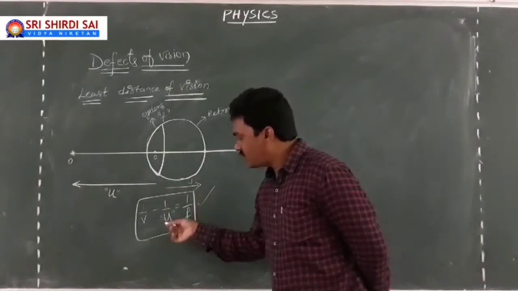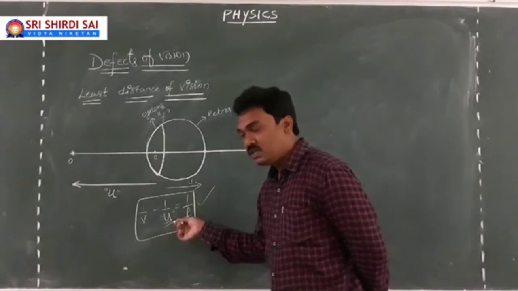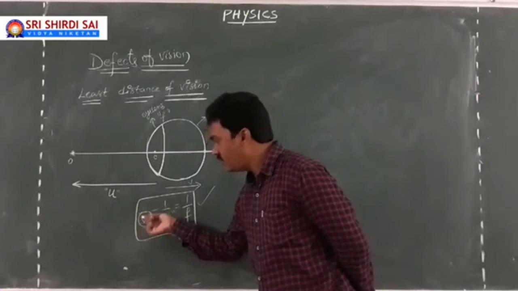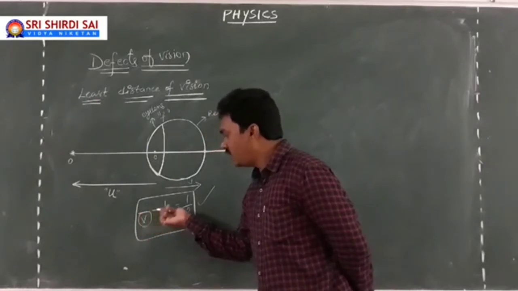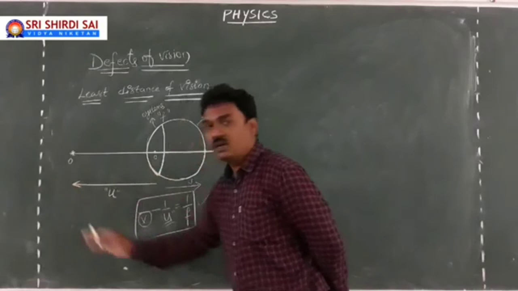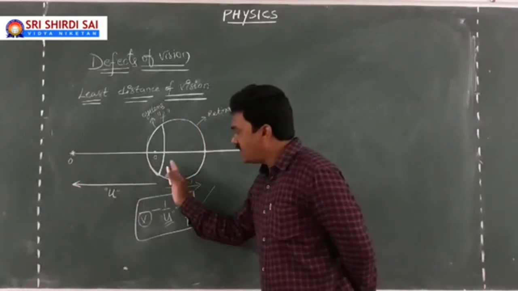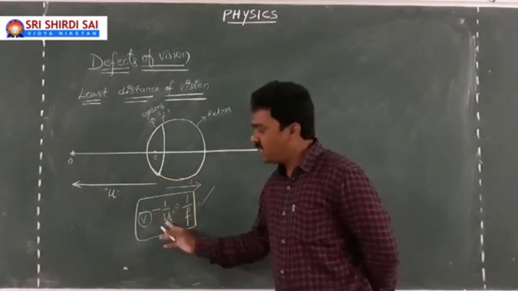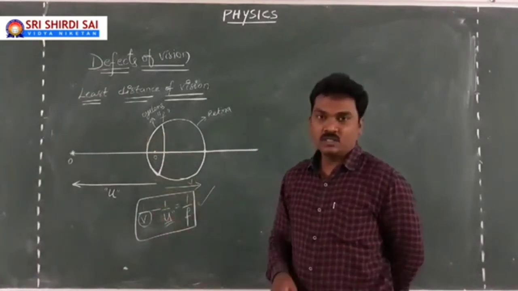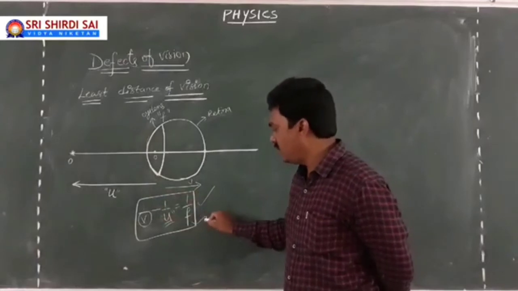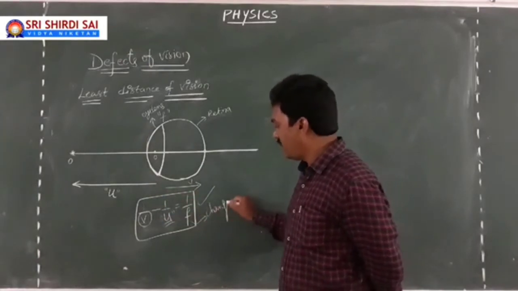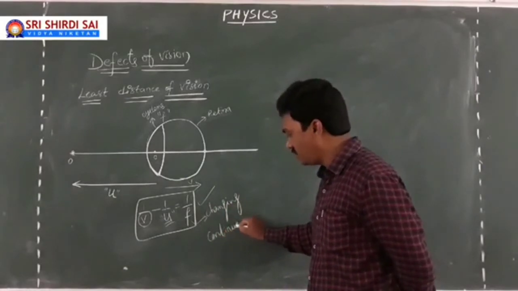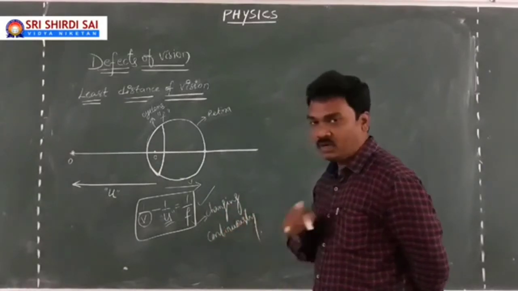Even though the object distance keeps changing continuously, the image distance remains the same, meaning for any object position in front of the eye lens, your eye is able to capture the image on your retina, which acts like a screen. This is possible only when its focal length is changing continuously. Am I right? Have you got clarity?